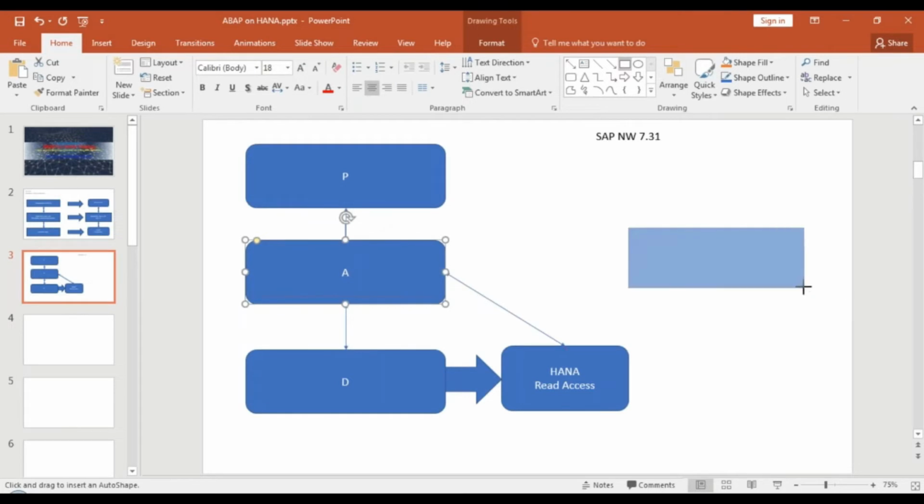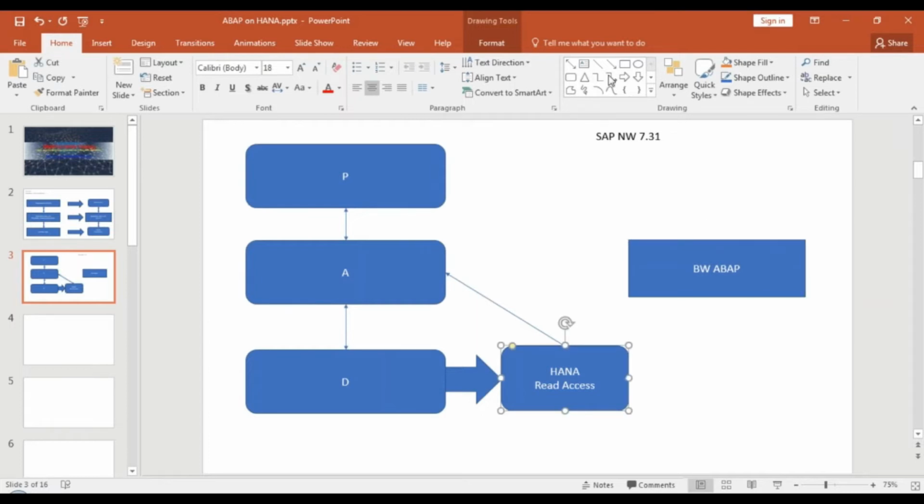If your ABAP application server is a BW ABAP server, you can connect your SAP HANA database directly to it. So now you can run your SAP HANA database directly on a BW ABAP system, and that has become SAP BW on HANA.